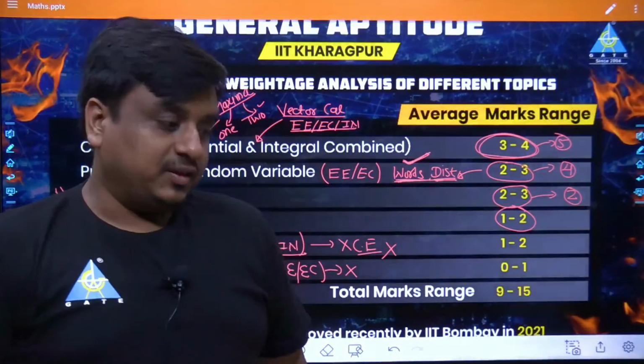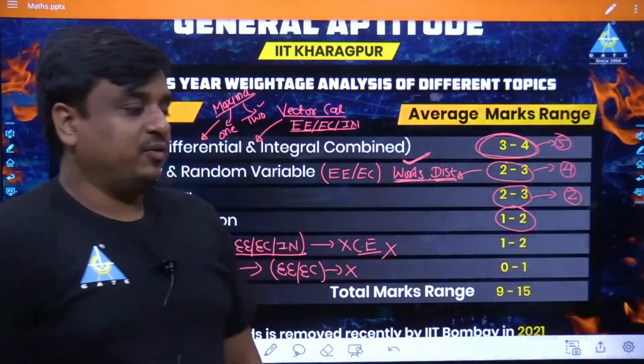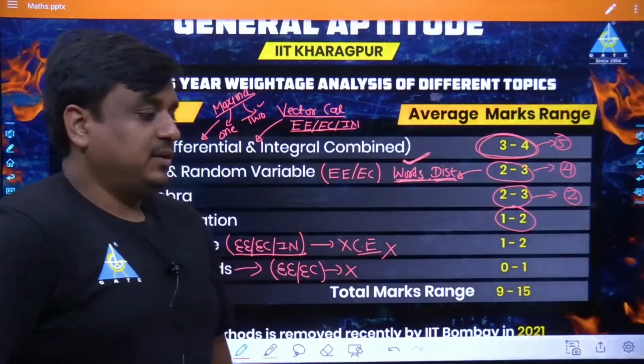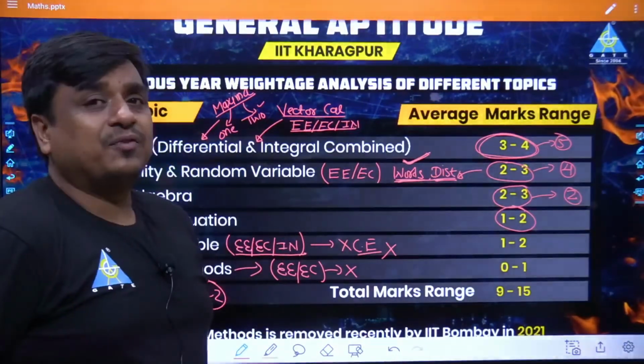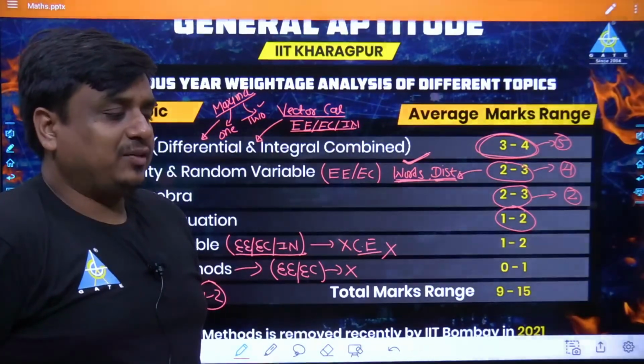Transform for civil, yes, my dear. Laplace transform is expected for civil also, because once in a while a question has come from that domain. So for mechanical and civil, it is expected.